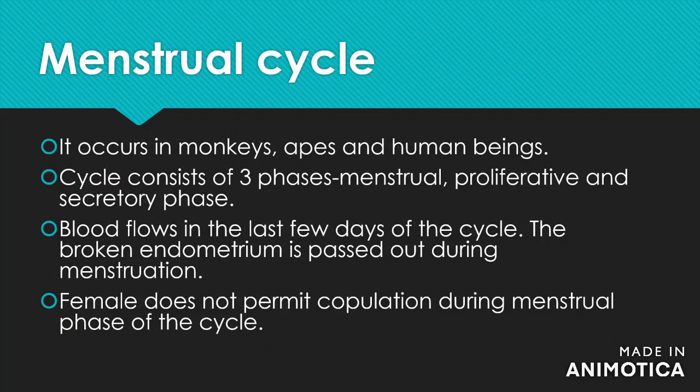Menstrual cycle. It occurs in monkeys, apes, and human beings. The cycle consists of three phases: menstrual, proliferative, and secretory phase. Blood flows in the last few days of the cycle. The broken endometrium is passed out during menstruation. Female doesn't permit copulation during the menstrual phase of the cycle.